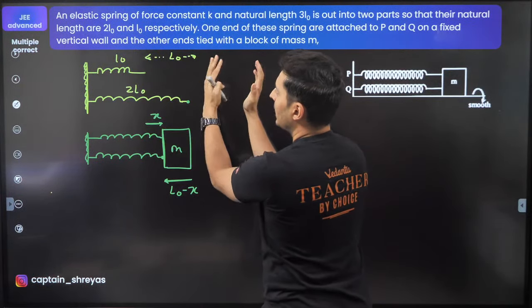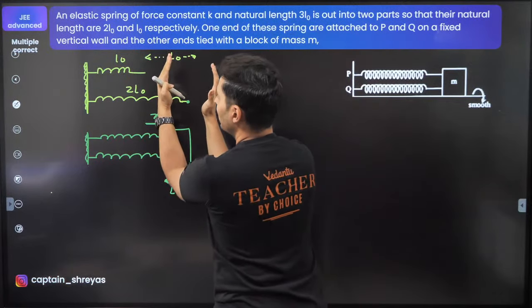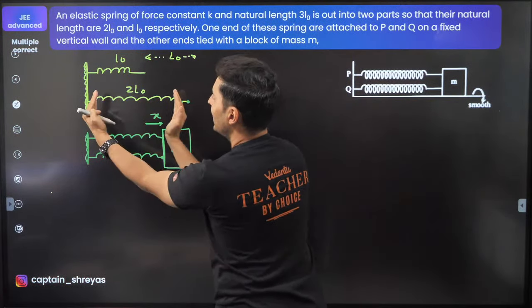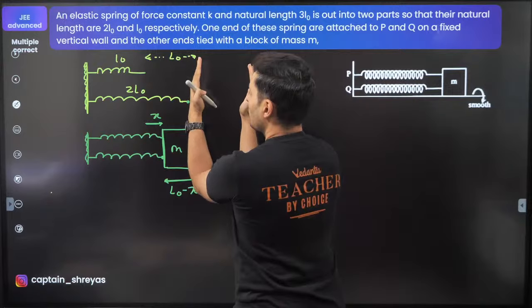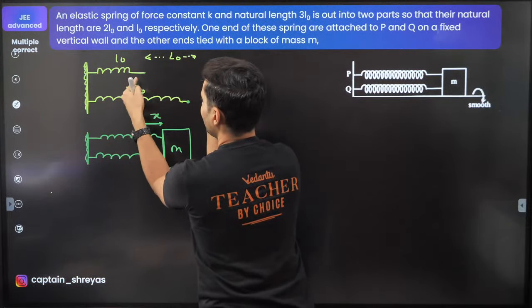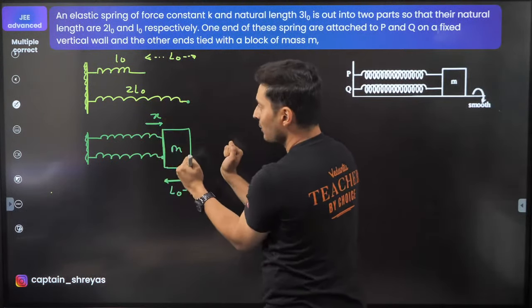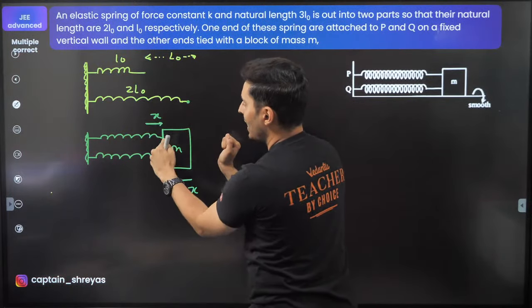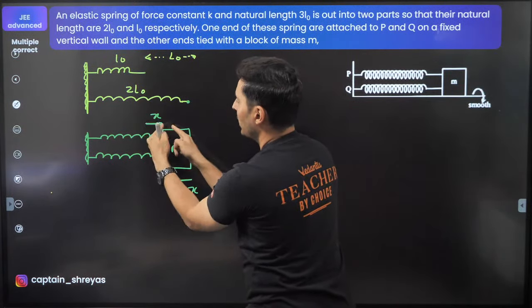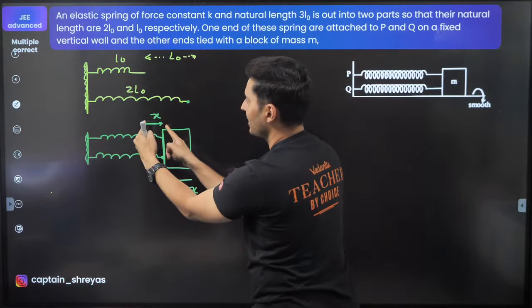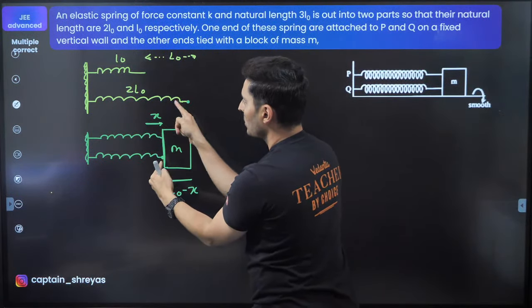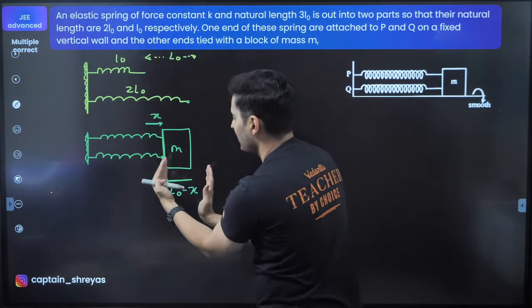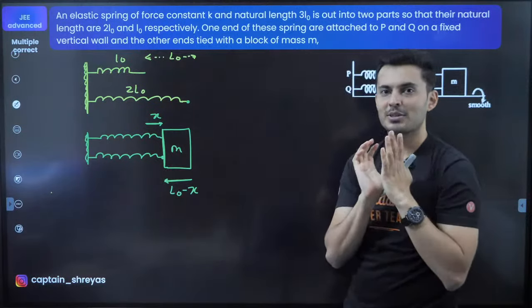The smaller one will get elongated, so because of which it will pull it. The moment it pulls, this spring will get compressed, so it will push. So this block went here. Now, finally, when it is at equilibrium, you can see this point is actually here. So this smaller spring's extension is x. This point is here, so this distance will be L0 minus x. That's the compression.